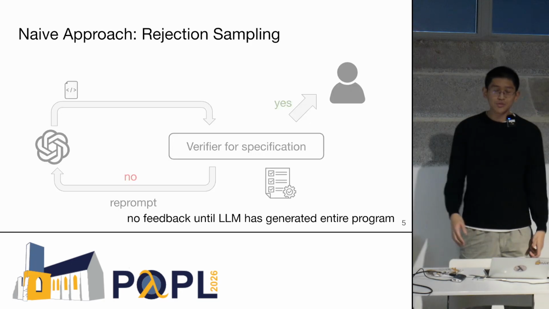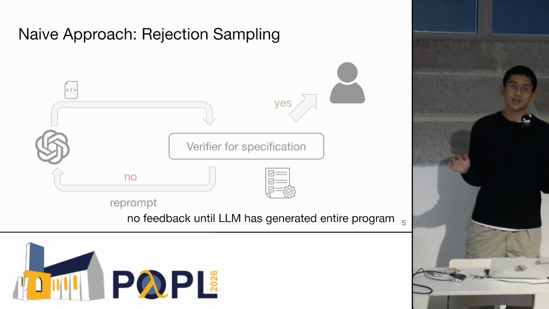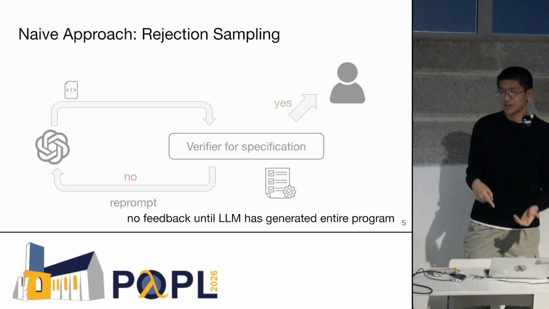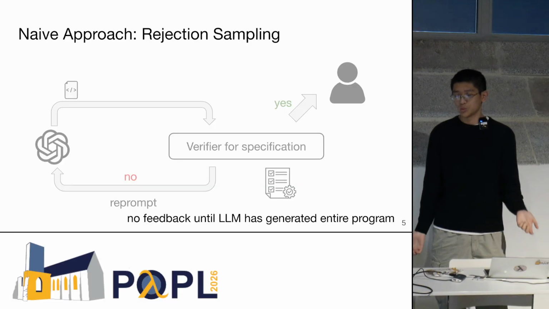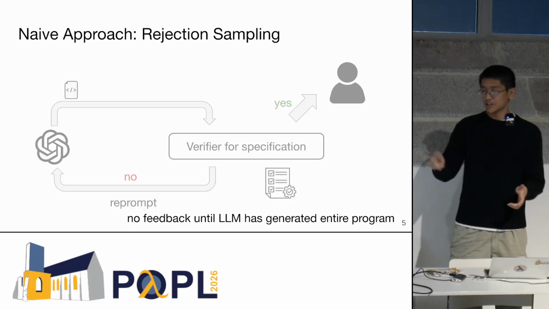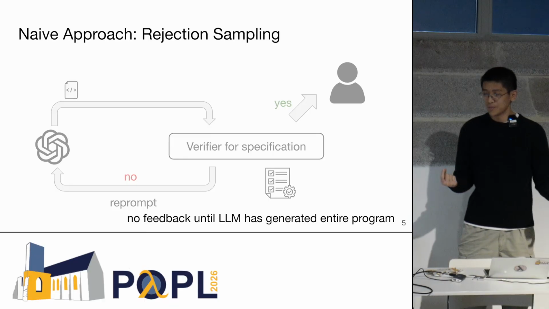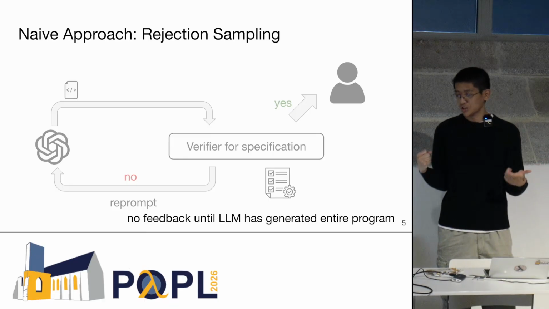But there's an obvious problem with this, which is that this might take many iterations. Maybe the underlying issue is that we're not giving the LLM any feedback until it's generated the whole program. First of all, this cycle might not even terminate if the LLM spins its wheels forever. And it's also computationally inefficient.